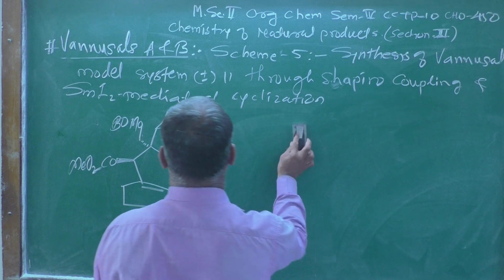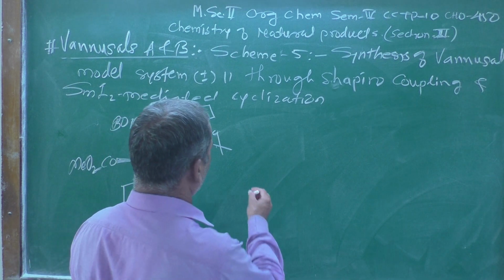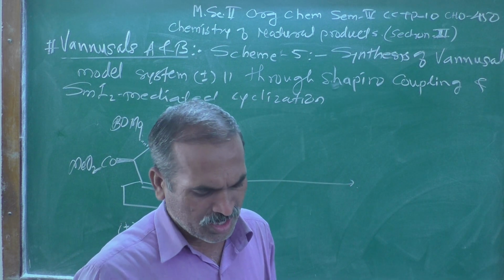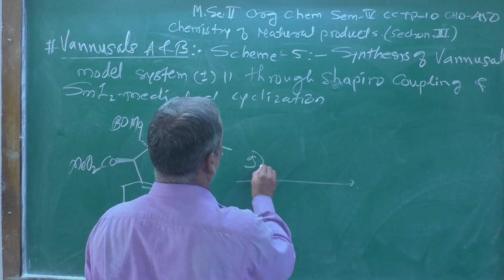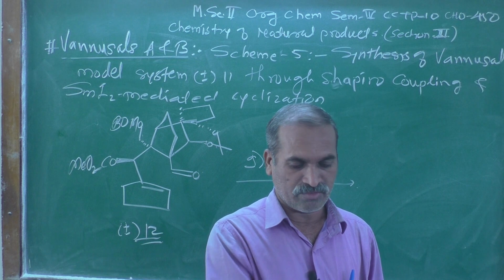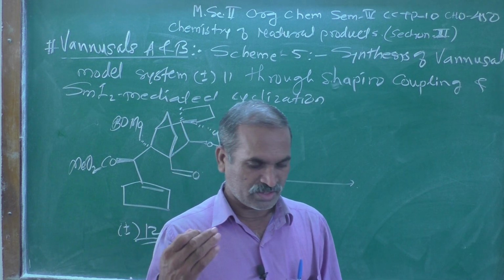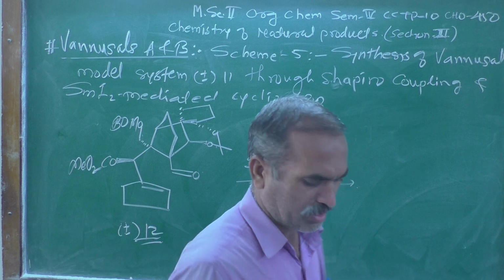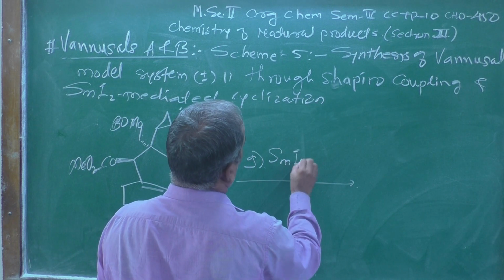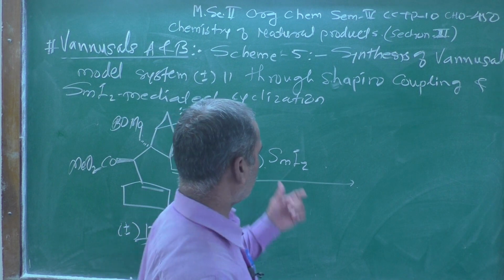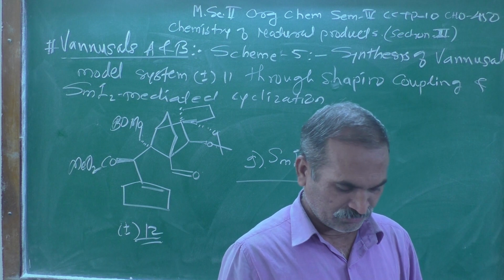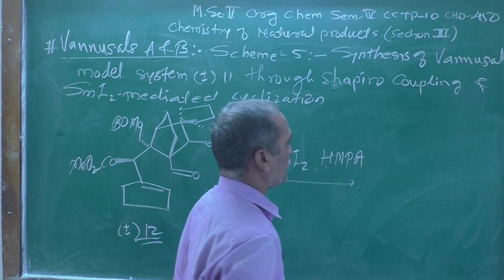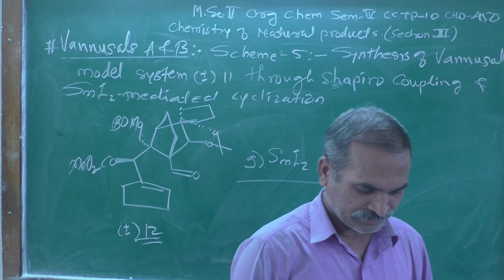This structure number 12 is further treated with reagents. Here there is only one reagent, Z, because in the previous lecture we saw up to reagents A, B, C, D, E, F. Now reagent G is SmI2, samarium diiodide, used in presence of HMPA, that is hexamethylphosphoramide.